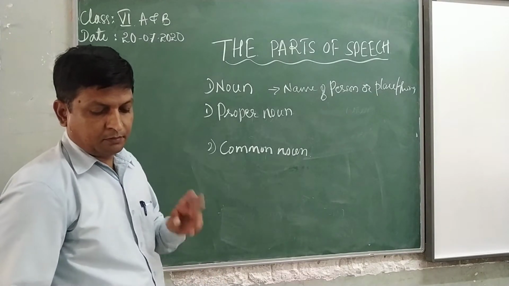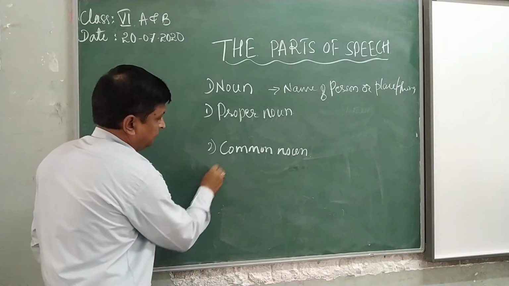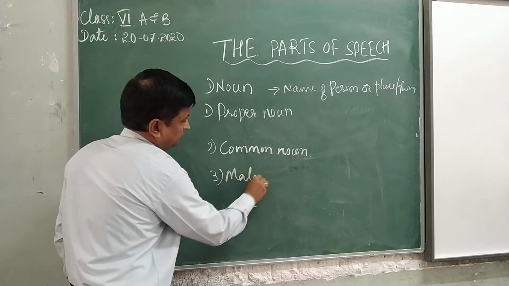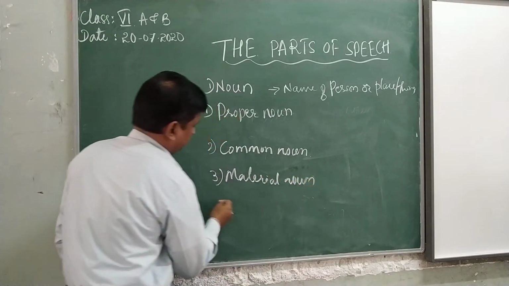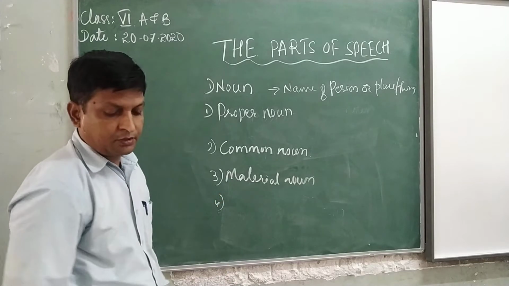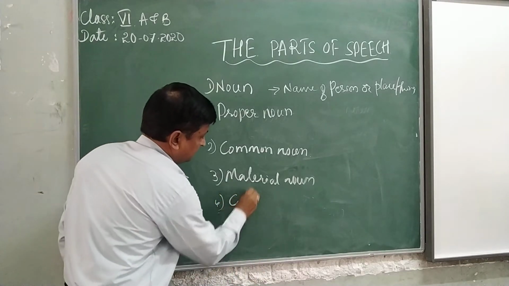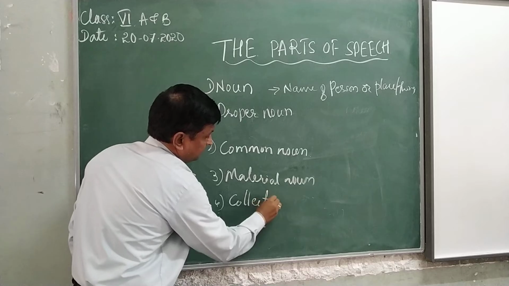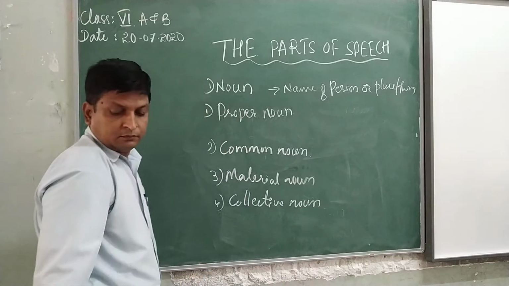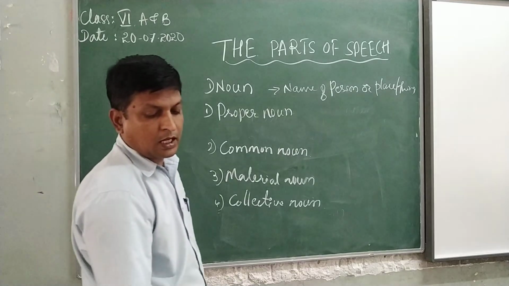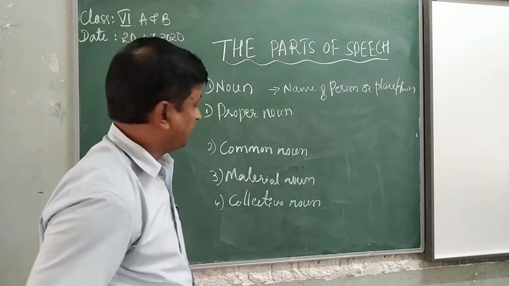And third one is material noun. And fourth one is collective noun. Last one is abstract noun.